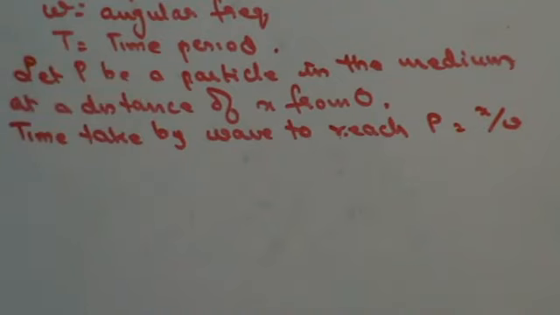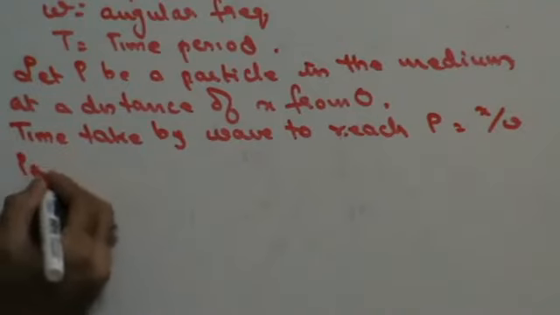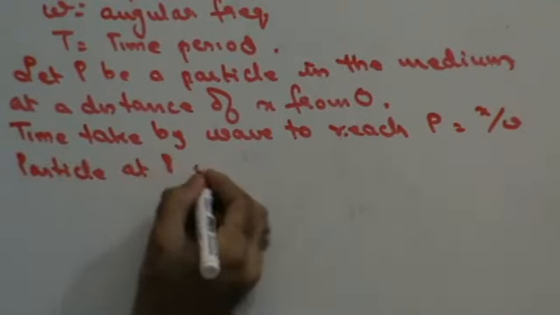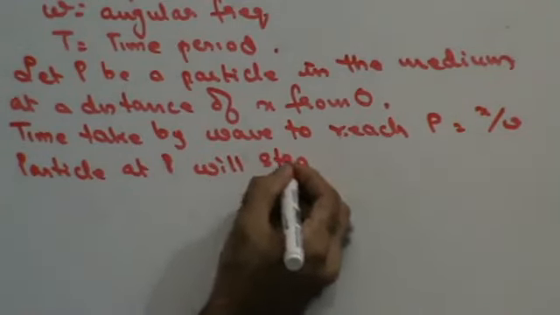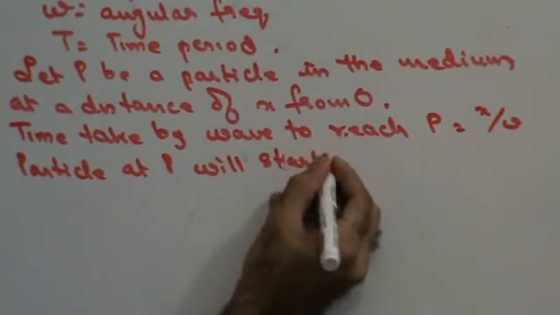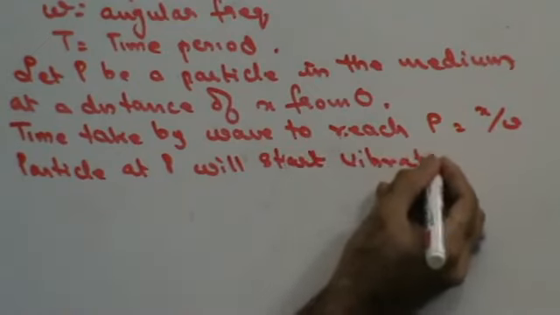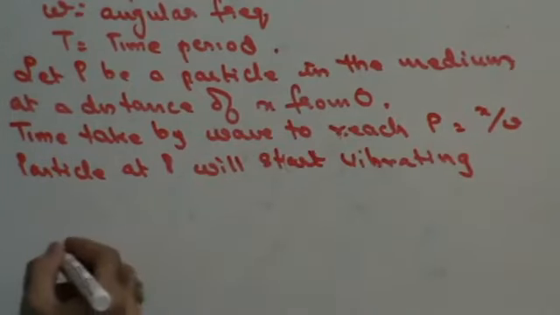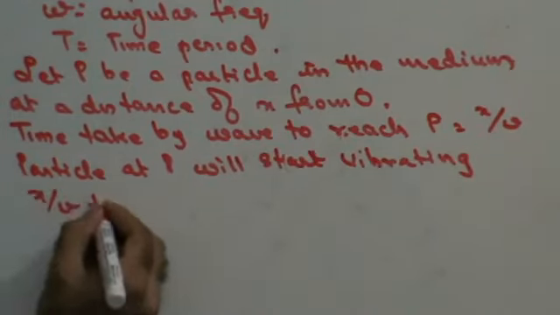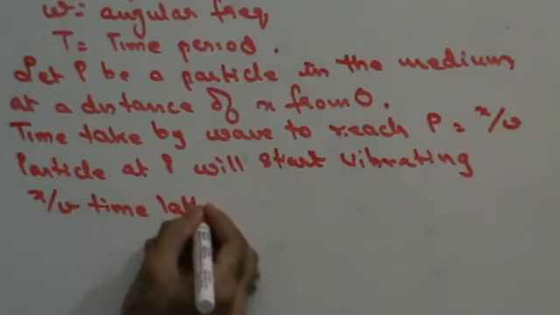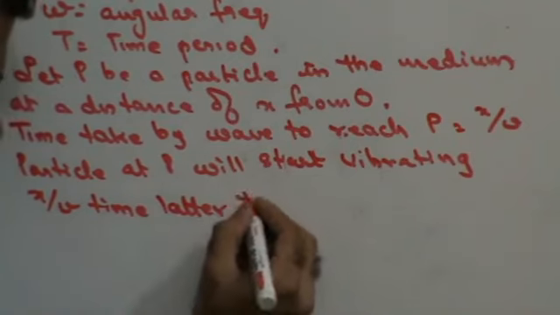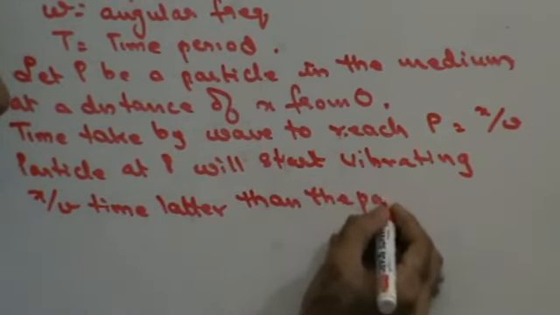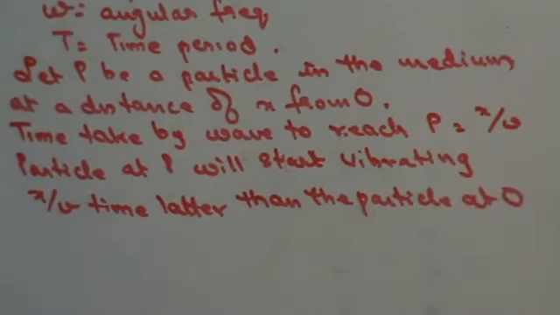So I can say that the particle at P will start vibrating x upon v time later than the particle at O. First the particle at O starts vibrating, and it takes x upon v time for the particle at P to start vibrating.